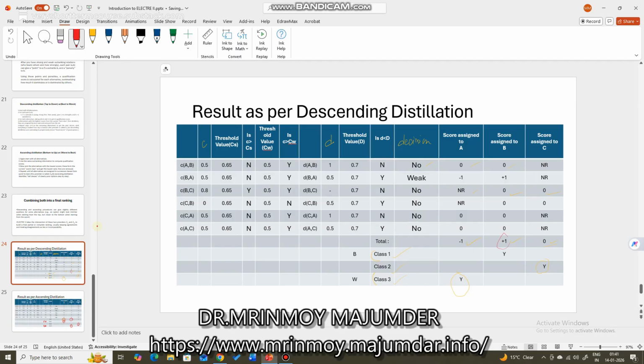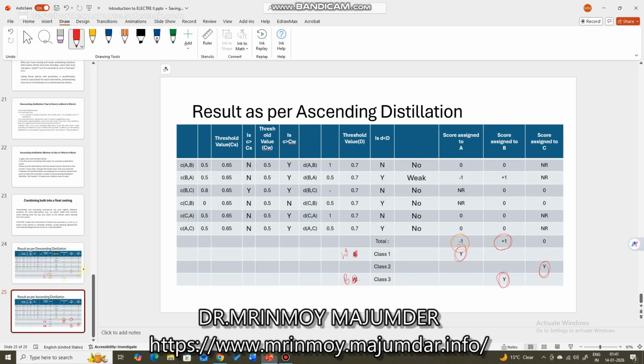So best class is class 1, right? So best to worst, top to down, right? But when we are doing the ascending distillation, we will assign the class 1, which means the first class, to the worst